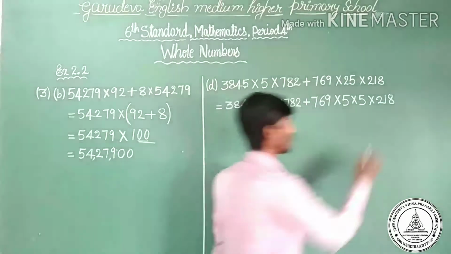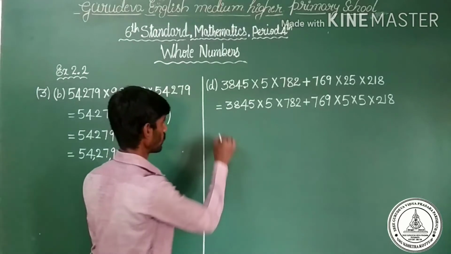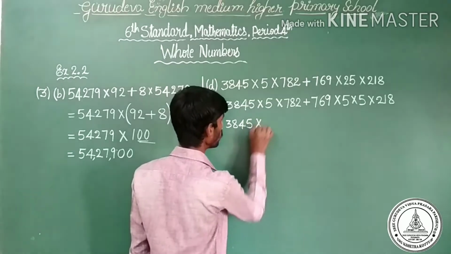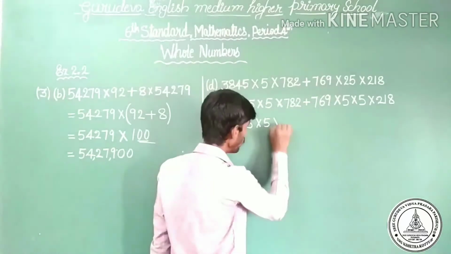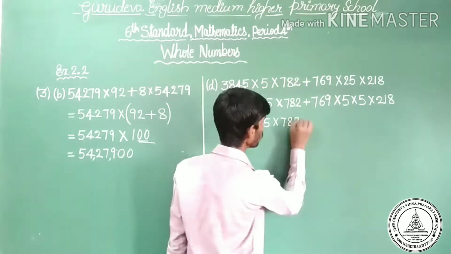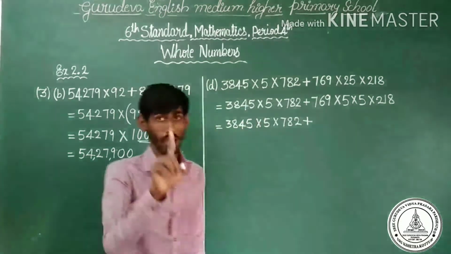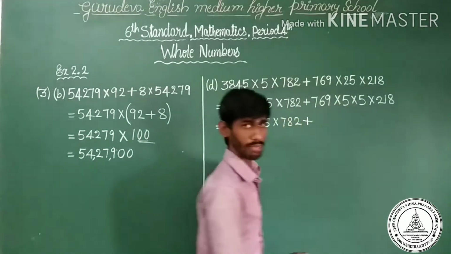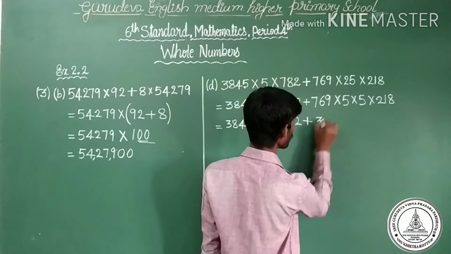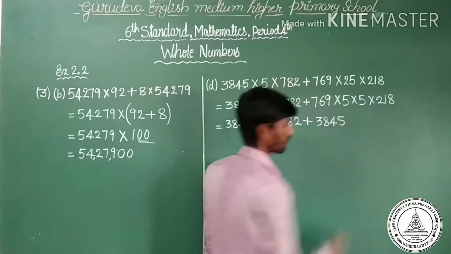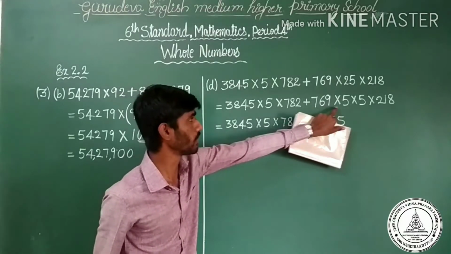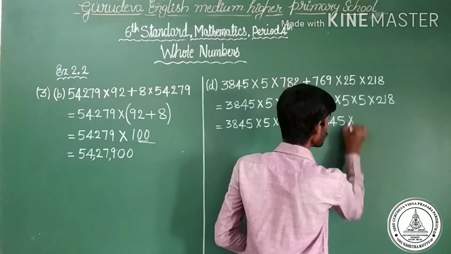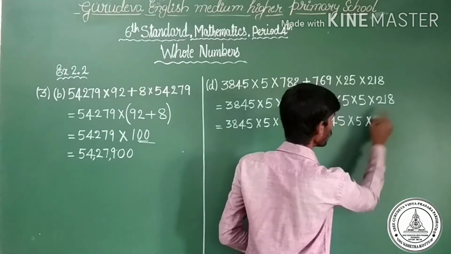Observe here: 3,845 into 5 into 782 plus 769 into 5 into 5 into 218. So finally we will get 3,845, and 769 into 5 is 3,845. You may multiply yourself.